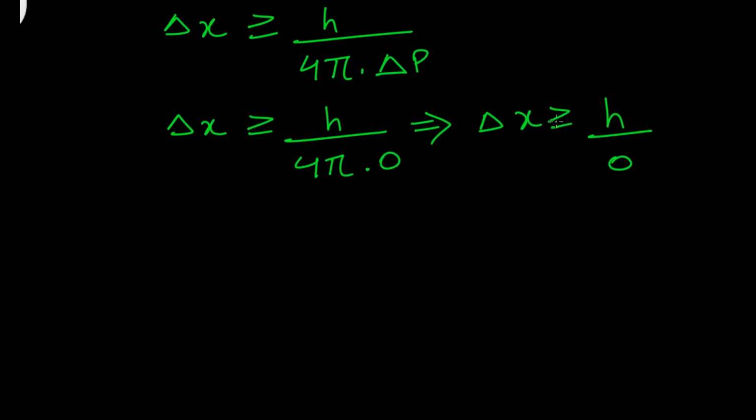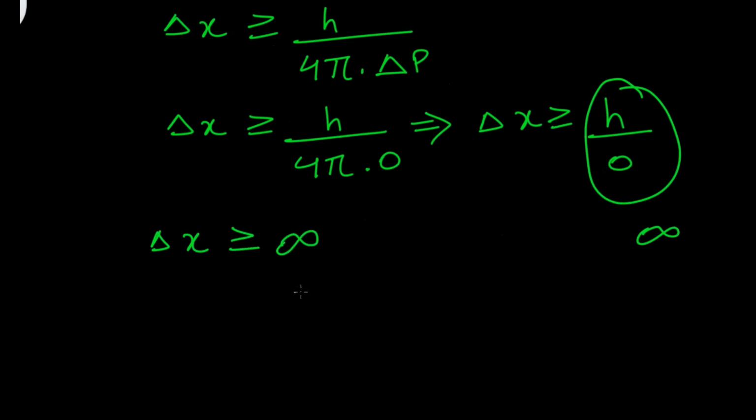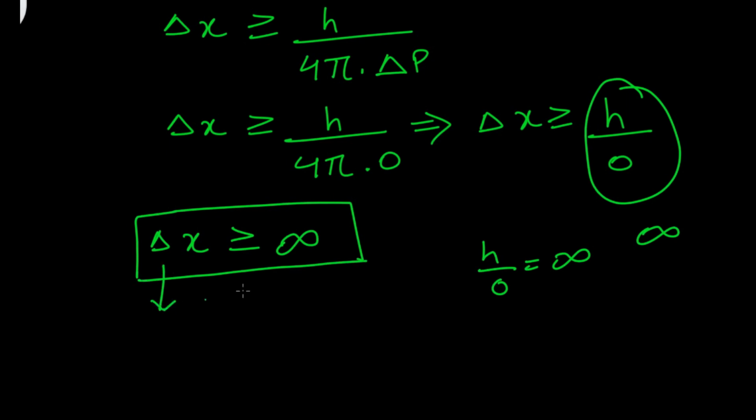If delta x is greater than equal to h by 0, now what will happen to this side? If you divide anything with 0, it will give you infinity or not defined value. Here we will use the term infinity. So delta x is greater than equal to infinity. Why? Because when you divide h by 0, it will give you infinity. So what is the meaning of this? It means delta x is error in measurement of position.